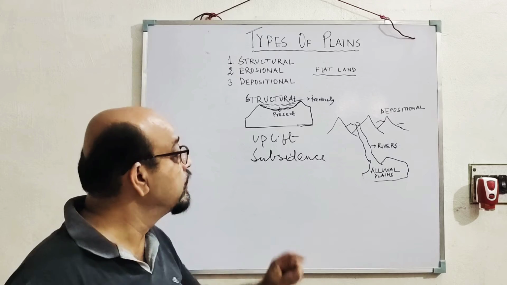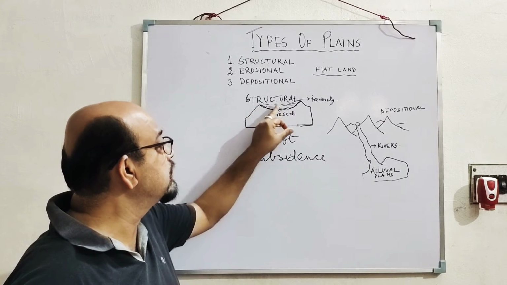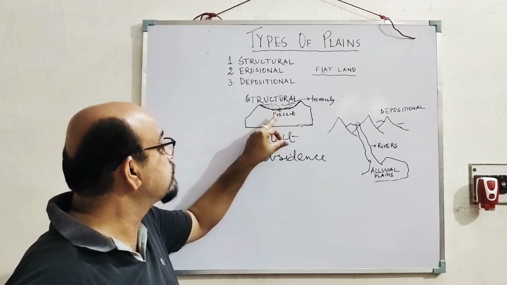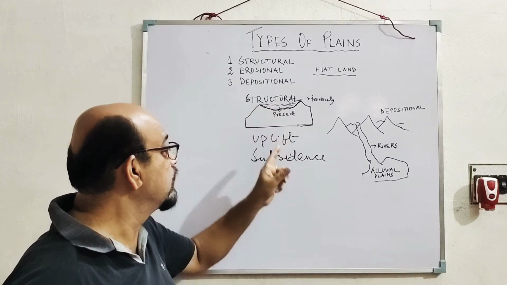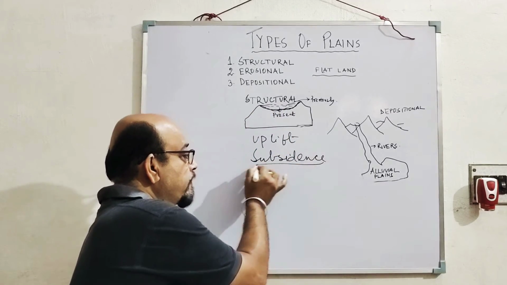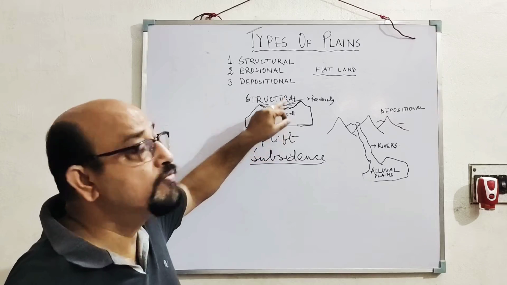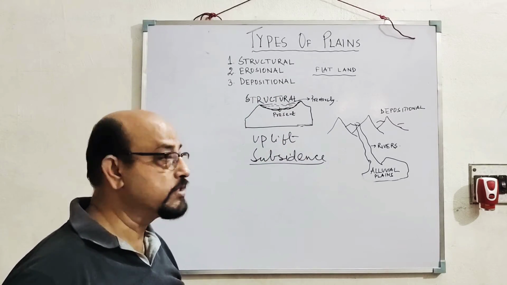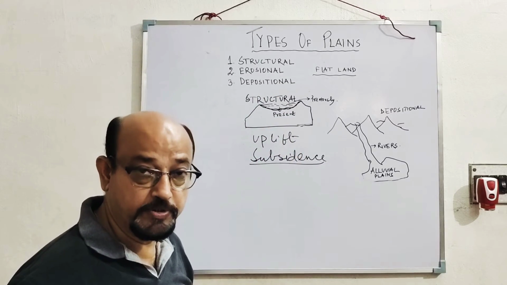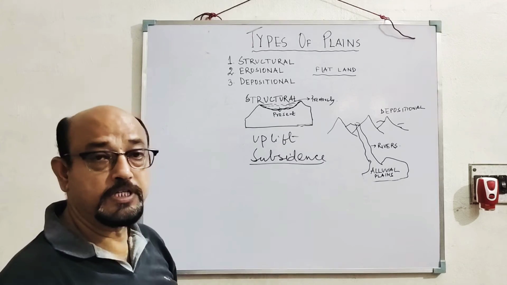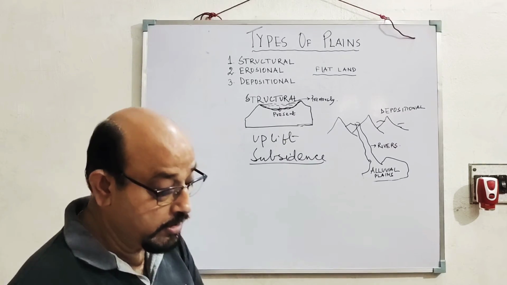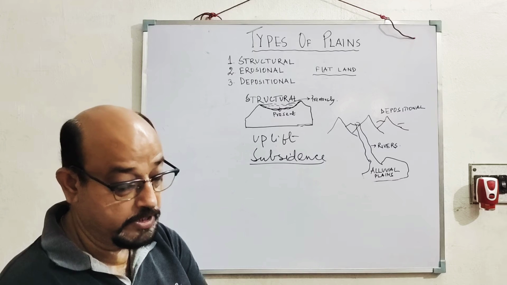Is it clear to all of you? You see, the structure is changing. Previously this was the original structure and this was the present structure. It has gone down, so this is known as subsidence. Had it moved upward because of the endogenic forces, it would have been called uplift. Is it clear? So because of the change in the structure, it is called the structural plain.